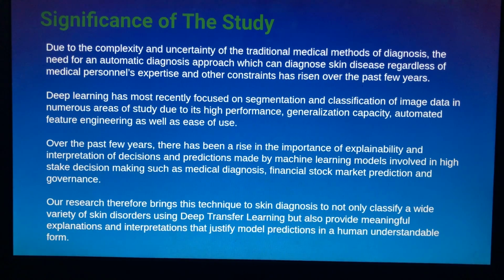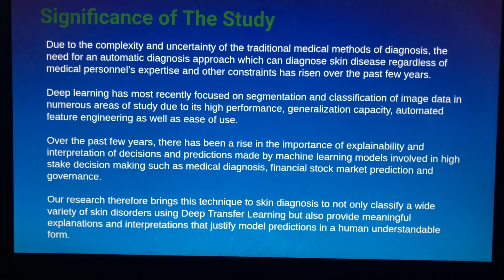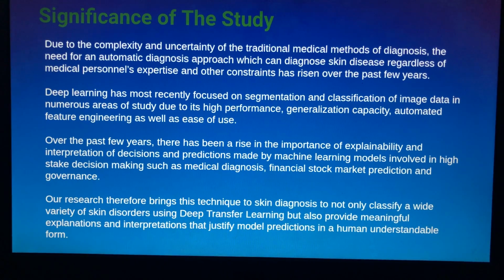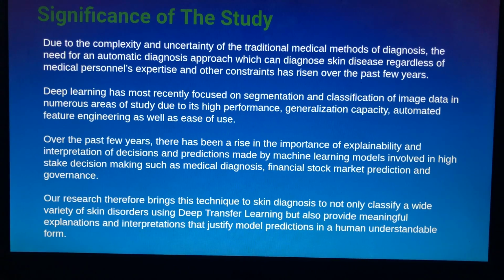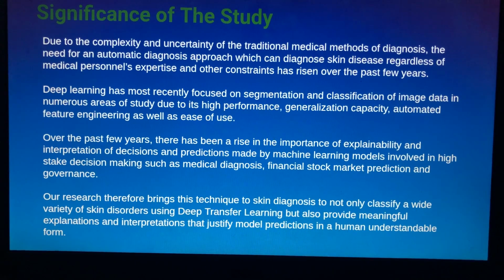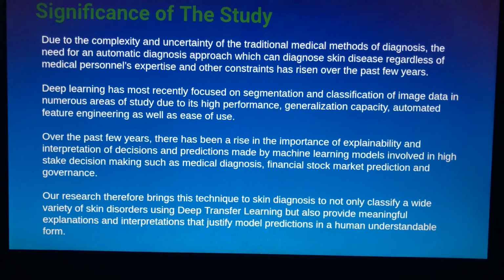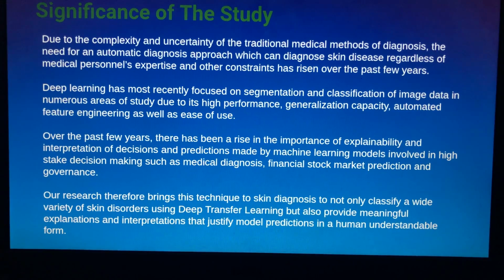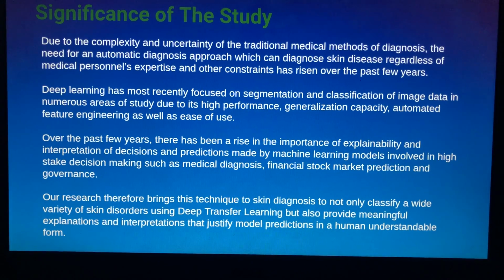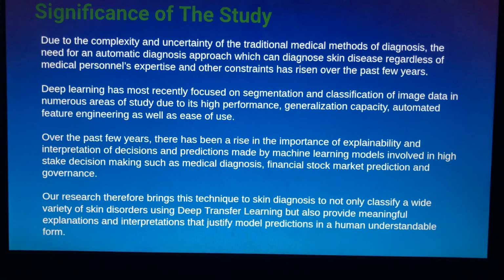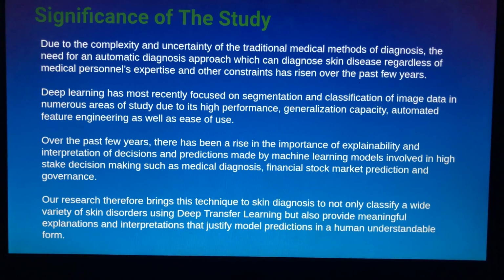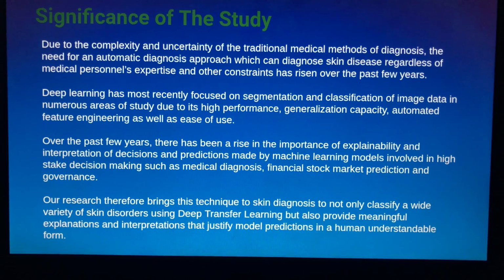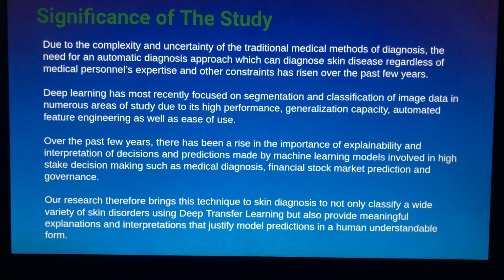The significance of our study is that we shall apply explainable AI and interpretability methods, as well as deep transfer learning, to the problem of skin diagnosis and skin disorder detection. Over the past few years, there has been a rise in the importance of explainability and interpretability of the decisions and predictions made by machine learning models that are involved in high-stakes decision making, such as medical diagnosis and governance, to mention but a few.